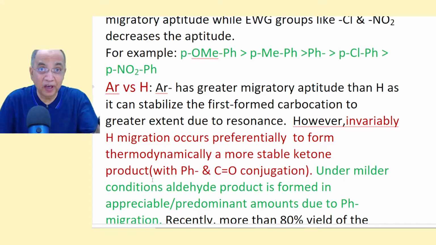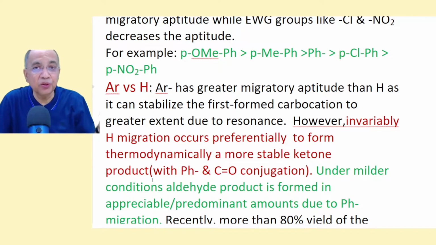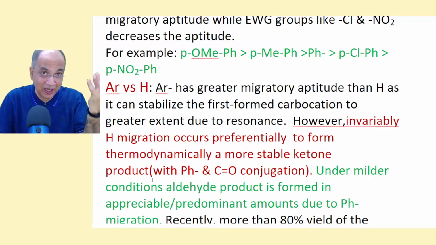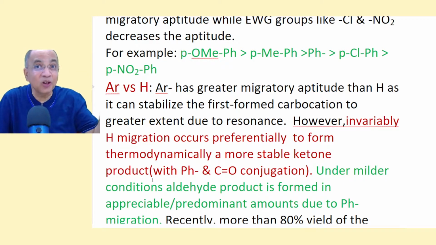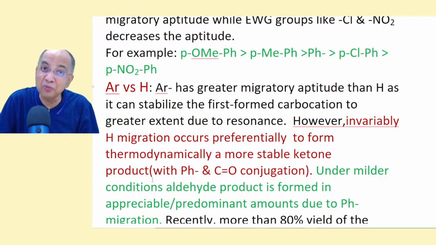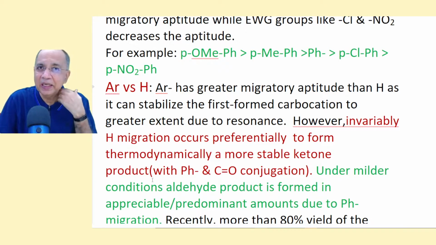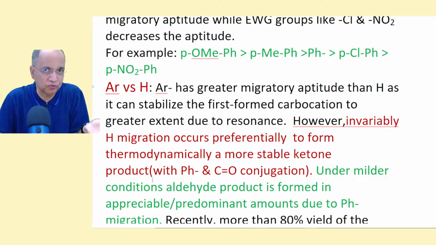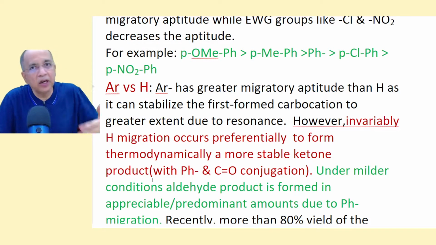If phenyl goes, then you get aldehyde. But if hydride goes, you get a conjugated ketone, phenyl conjugated ketone, which is thermodynamically more stable. That is why, in most cases using little harsher acidic conditions, hydride transfer occurs.